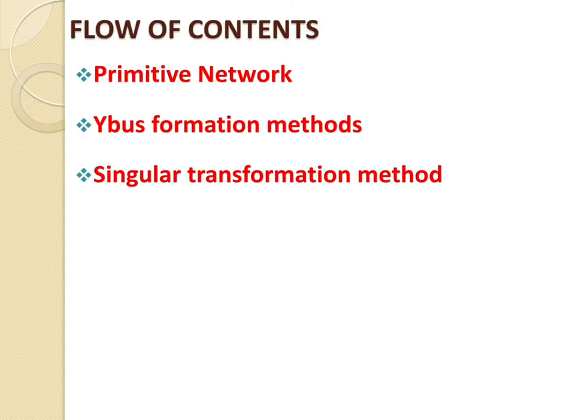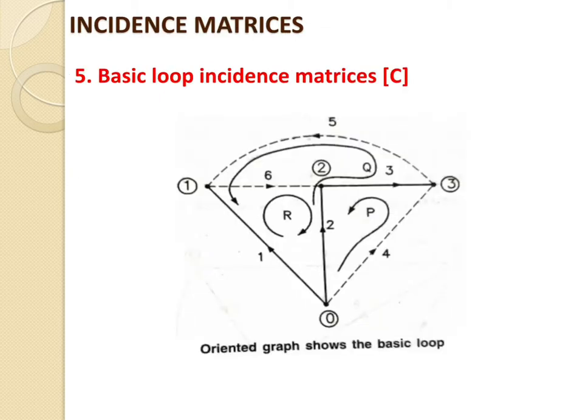In the last lecture we already discussed the power system matrices, then the graph of the power system network, then the different important definitions related to graph theory, then the primitive network. Likewise, many topics were already discussed in the last lecture. So today I will start with the flow of the contents, that is the Y bus formation method and the singular transformation method. Before that, in the last lecture we were covering incidence matrices, having a total of 5 categories.